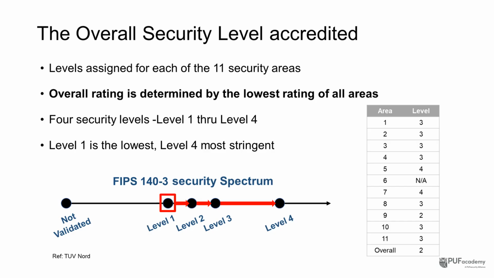But the moment you try to go from level 3 to level 4, the slope gets much steeper. Level 4 means continuous environmental monitoring, immediate reaction to any anomaly, much tougher physical countermeasures, and a mountain of evidence to prove it all works. That translates into higher design costs, more complex manufacturing, and way more testing. That's why, under FIPS 140-3, very few products ever make it to level 4.